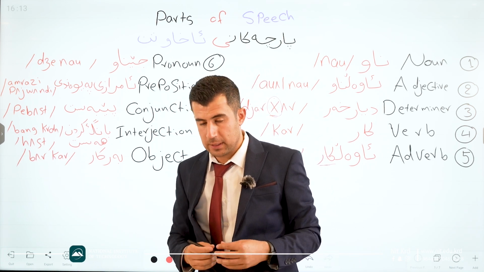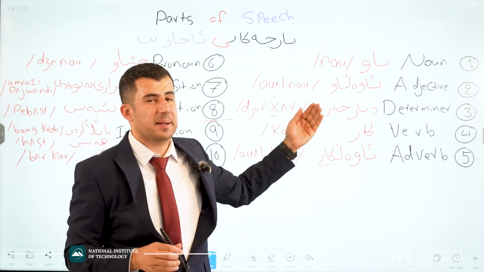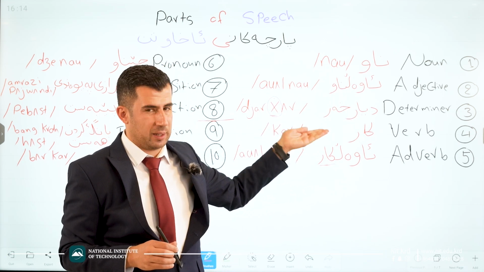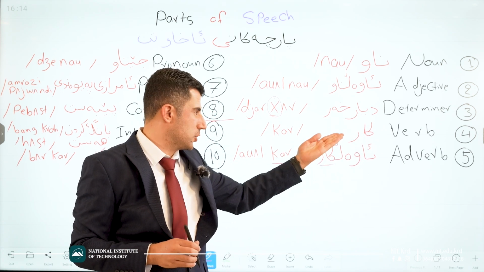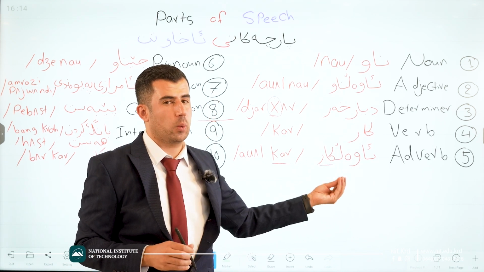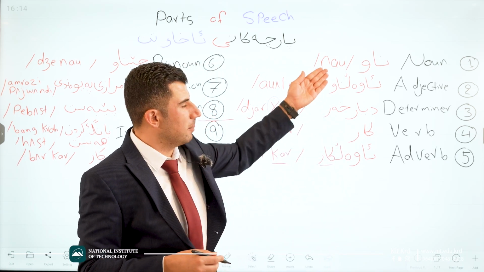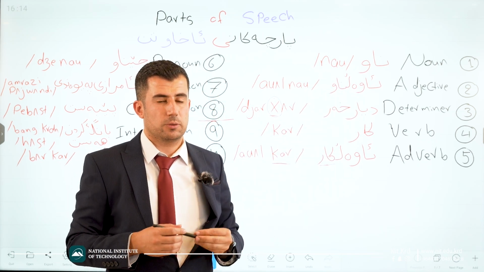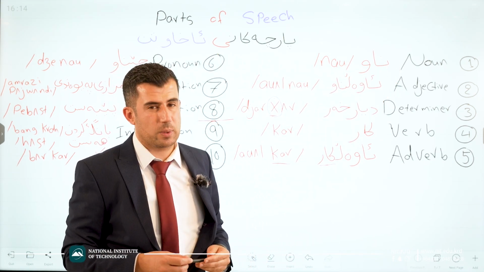Berkar. Good. Right now, as you know, we have some different nouns. For example, for awal now we have a hawal now. For a verb we have firman also, which is kar and firman. For adverbs we have awal kar and awal now, like the others. When we go on one by one, I'll mention everything about each of them. For now, let's move to talk about others one by one.